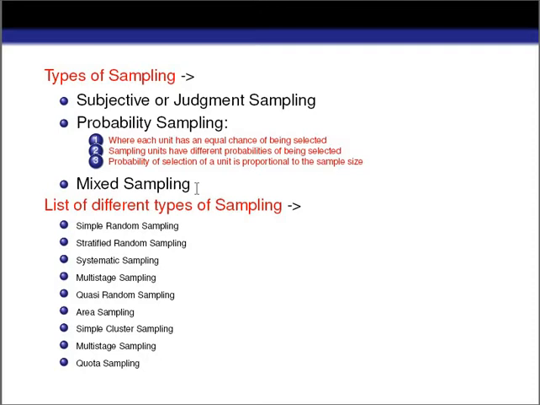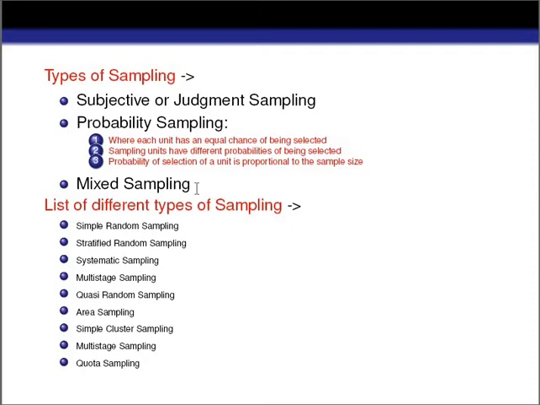Okay, so for now you just understand that judgment sampling is a sampling in which we draw the sample according to our choice. That means whatever inference we want to draw for the population, in such a way we draw our sample from the population, so that we get that inference for our population which we want to draw.